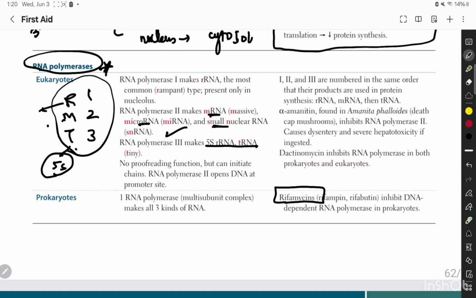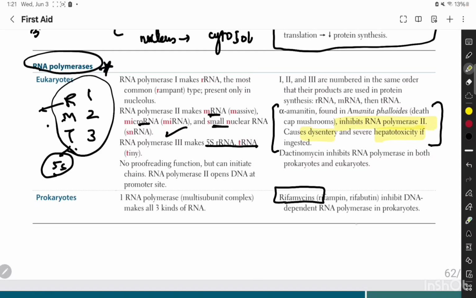Then you need to remember that unlike DNA polymerase, RNA polymerase 2 does not have a proofreading function. For clinical exposure, if there is a history of mushroom ingestion, there is an inhibition of RNA polymerase 2 which causes bloody diarrhea and severe hepatotoxicity. Bloody diarrhea or dysentery and severe hepatotoxicity if ingested.